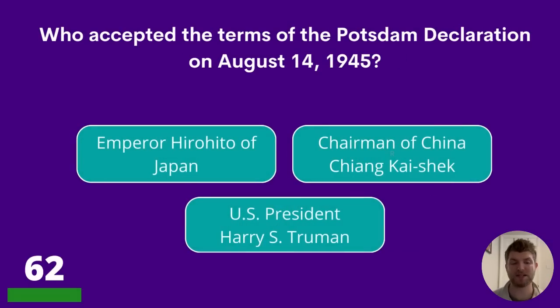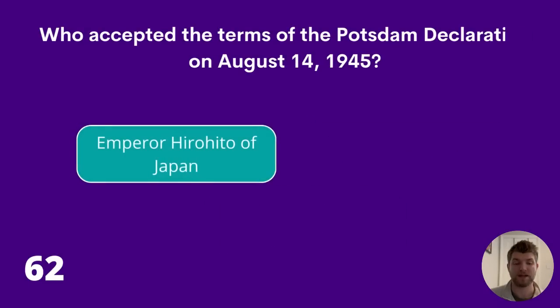62. Who accepted the terms of the Potsdam Declaration on August 14, 1945? Emperor Hirohito of Japan, Chairman of China Chiang Kai-shek, or US President Harry S. Truman? The answer is Emperor Hirohito of Japan.